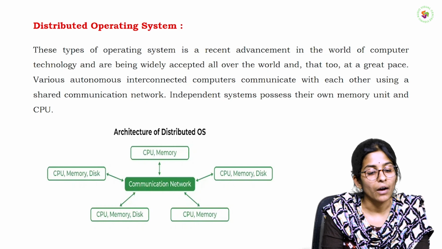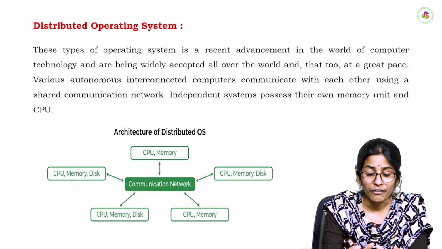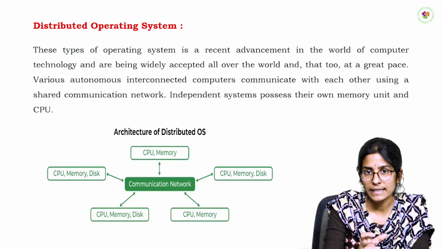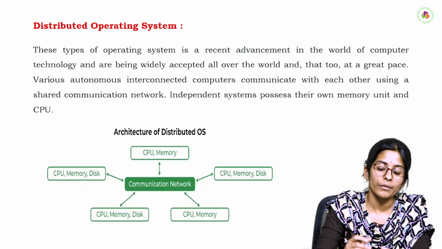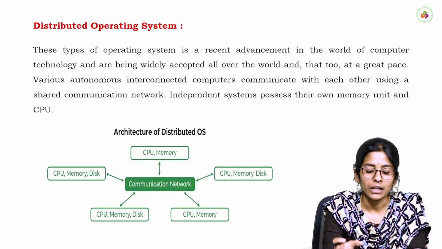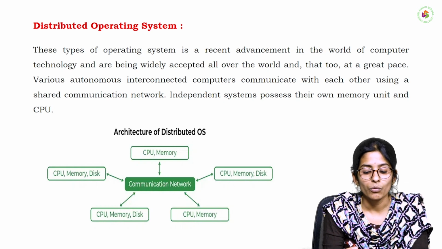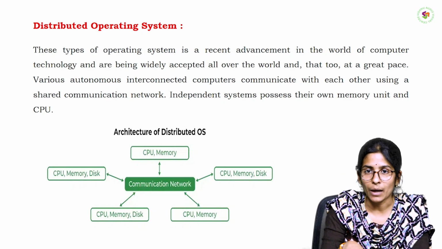After that, we have the next operating system, the distributed operating system. In this distributed operating system, we have more than one operating systems. Means those operating systems are loosely coupled in one network. So this type of operating system was organized in a loosely coupled manner.